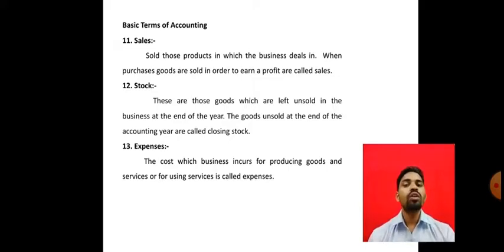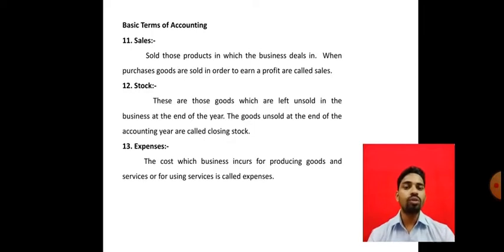And whatever stock remains at the end of the accounting year is called what? Closing stock. Okay, so next, expenses. Expenses means the cost which a business incurs for producing goods and services, or for using a service.